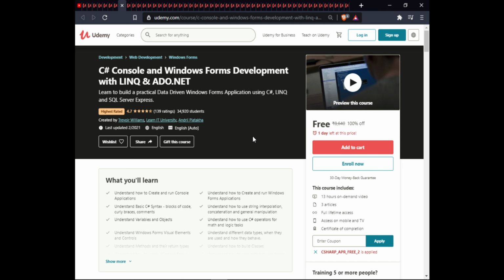The next one is C# Console and Windows Form Development with LINQ and ADO.NET. In this course, you will learn to build a practical data-driven Windows Form application using LINQ and SQL Server. This course includes 39 on-demand videos, 3 articles, full lifetime access, access on mobile, and a certificate of completion.